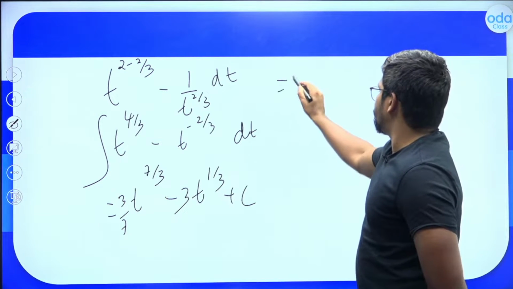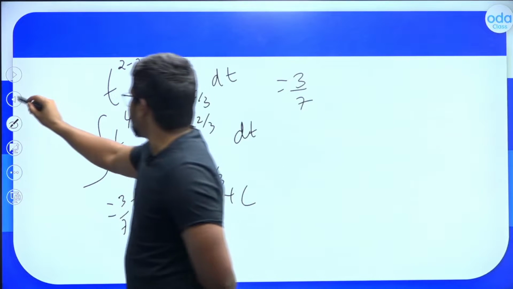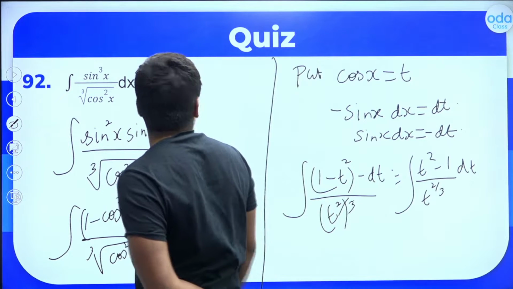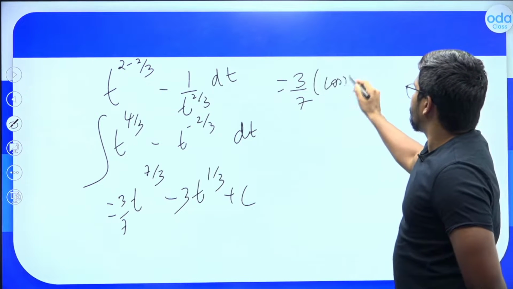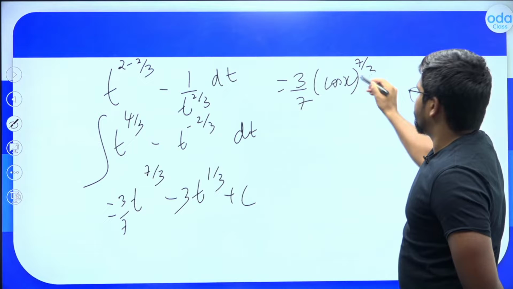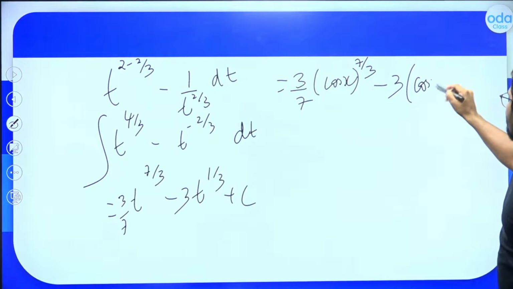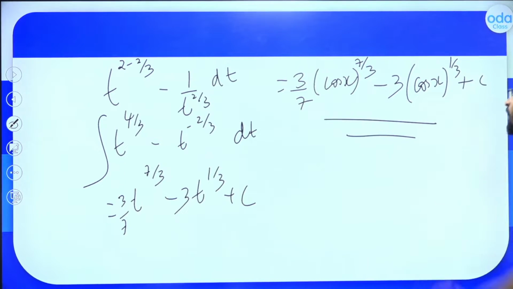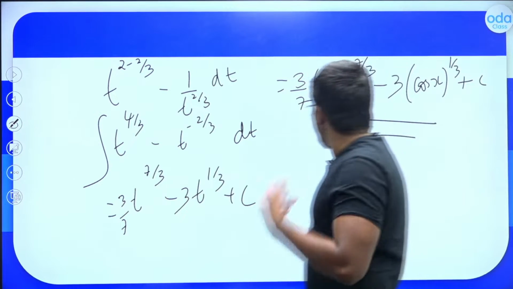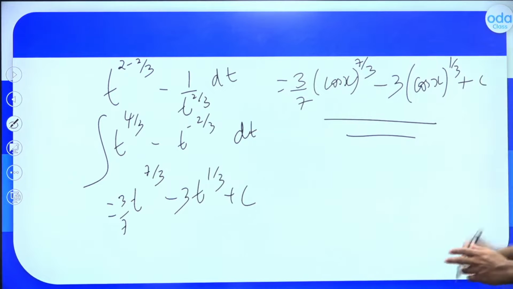Correct? That is equal to 3 by 7 times of, what is your t here? T value is cos x, right? So it is cos x raised to 7 by 3 minus 3 times cos x raised to 1 by 3 plus c, this has to be the answer. Yes, so 3 by 7 times cos x raised to 7 by 3 minus 3 times cos x raised to 1 by 3 plus c should be the final answer here.